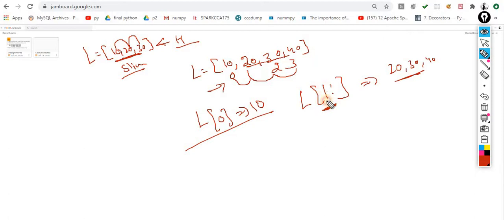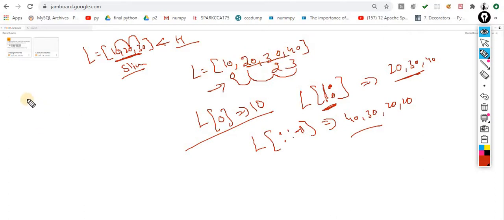Whatever we did in the earlier case, the scenario is exactly the same. So for example, colon minus 1. What will you get? You will get 40, 30, 20 and 10. You will get the reverse of the entire thing. So this is very basic, and we know lists are mutable. Mutable means that you can change the content of the data. That we already discussed in the last video.